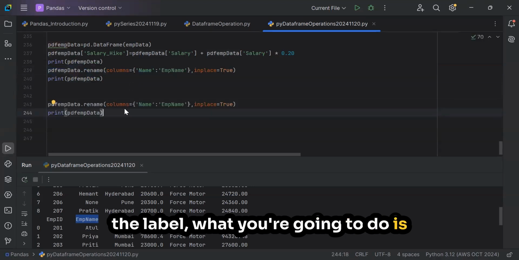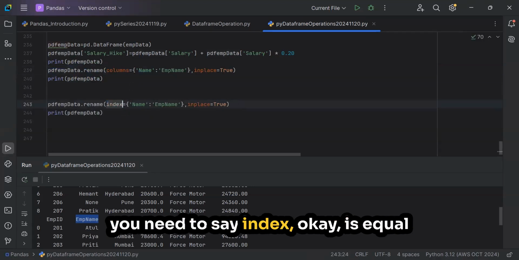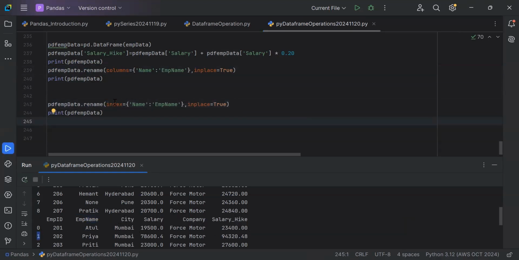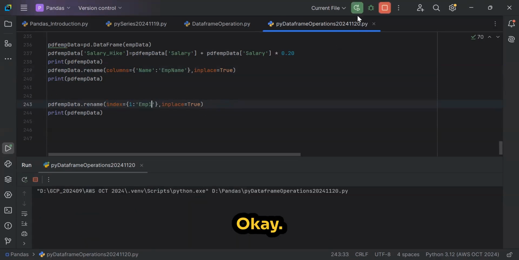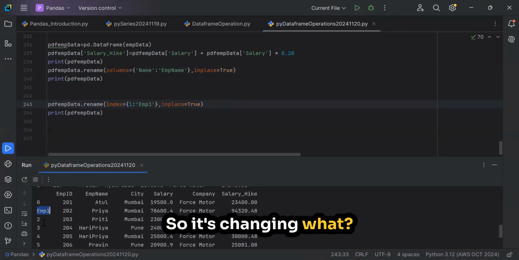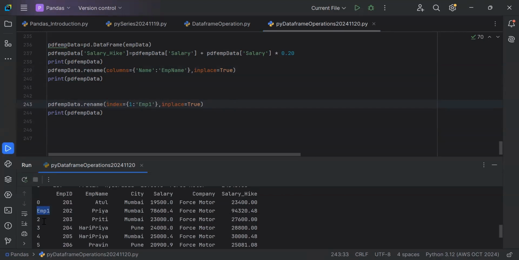Similarly, if you want to rename the index, meaning the label, you need to say index equal to, and change what was 1 to emp1 something. Let's do this. So it is changing this label, the index value, correct? Got it, right? Yes, sir.